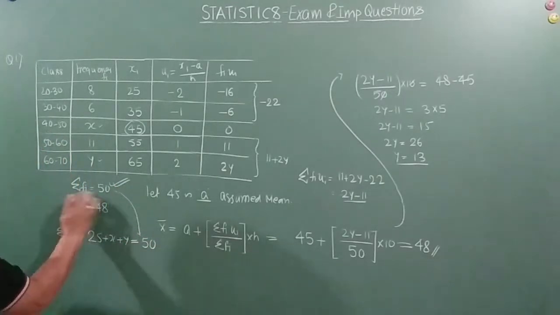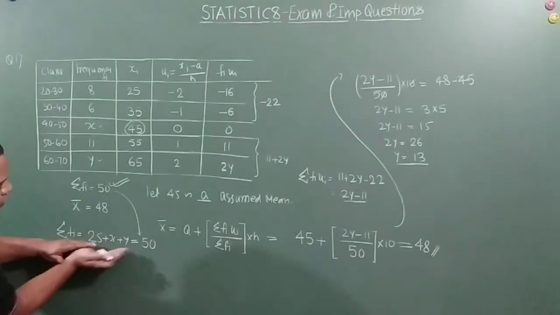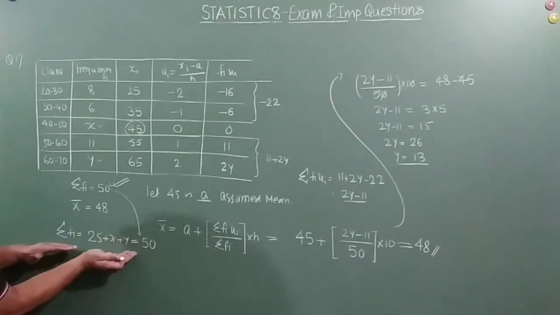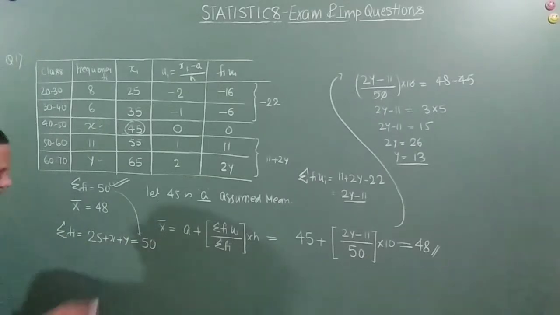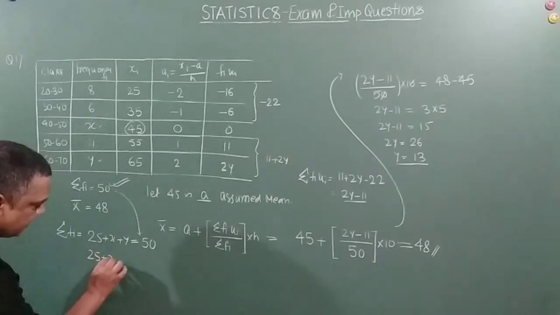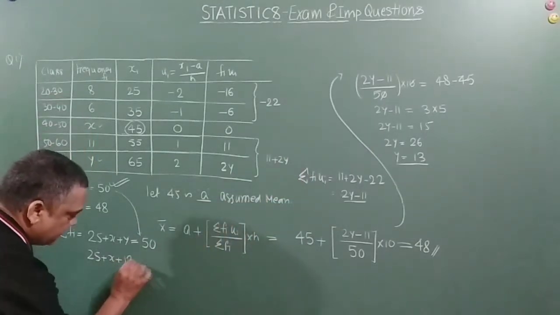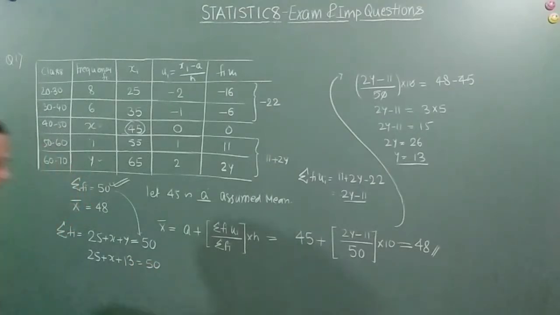So 25 plus x plus 13 is equal to 50. So this is 38.